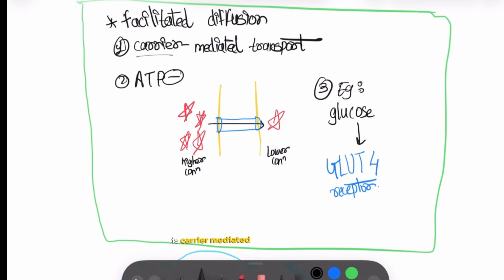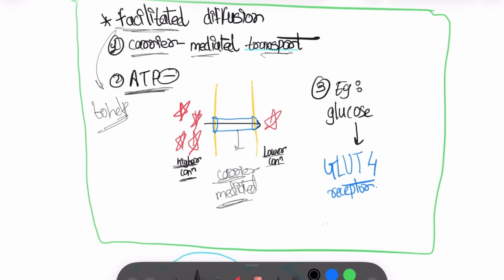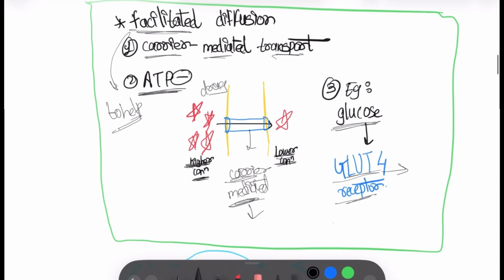Facilitated diffusion is carrier mediated transport but without ATP. It is usually from higher concentration to lower concentration. This is carrier mediated transport. The word facilitation means to help. Who is helping? A carrier is helping. The carrier is facilitating or helping the drug to move from its higher concentration to lower concentration. An example is glucose transport by GLUT4. This is a carrier, the GLUT4 receptor.